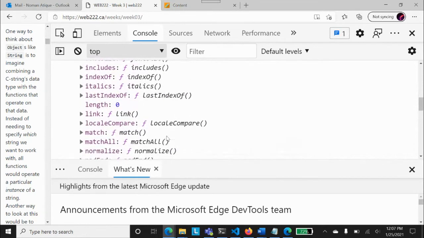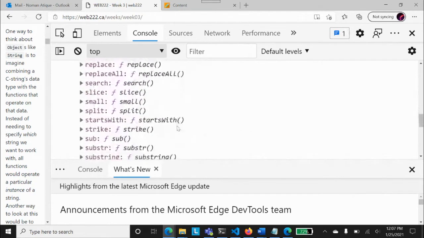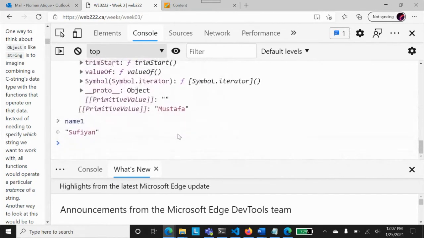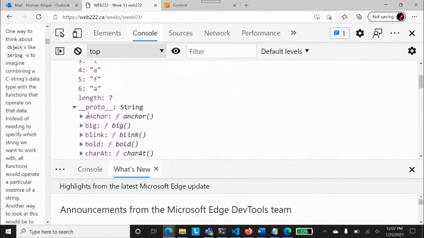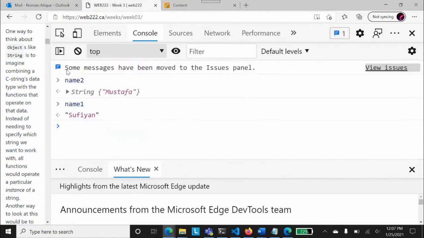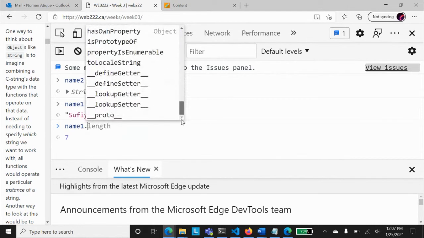I'm just trying to make you understand lots of things. So these are all the functions that are available over here, and there are certain properties that are available over here. Let's see what those properties are. And now, if I say name1 dot, do I look at some of the properties over here as well?